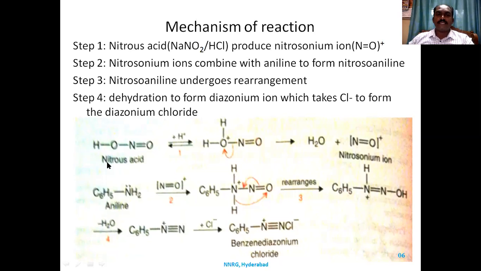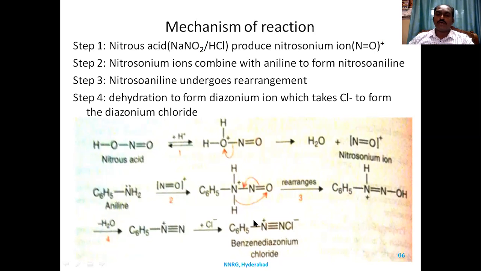So nitrous acid reacts with proton to get the nitrosonium ion. Nitrosonium ion reacts with aniline to form nitrosoaniline. Nitrosoaniline undergoes rearrangement to form oxime. Oxime undergoes dehydration, removes a water molecule, and forms diazonium. Benzene diazonium accepts chloride to form benzene diazonium chloride. So this is the preparation of benzene diazonium chloride, the mechanism of the reaction, which is very, very unstable.